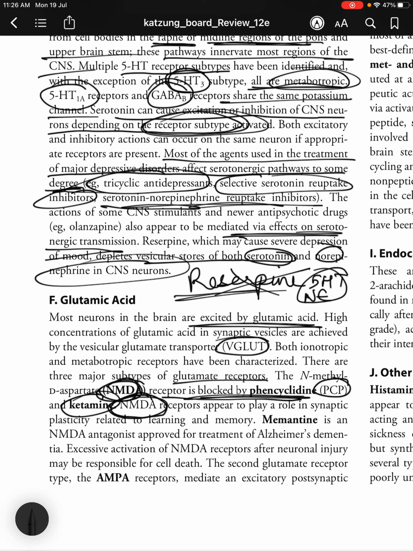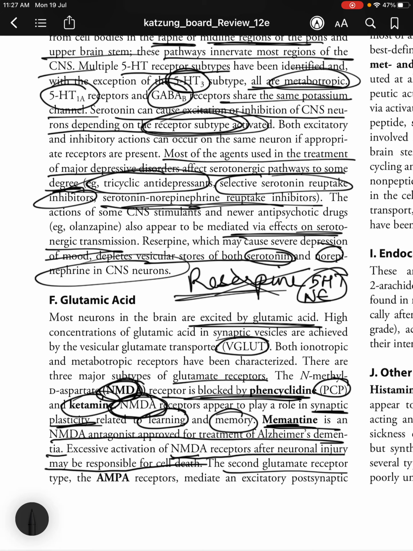NMDA receptors appear to play a role in synaptic plasticity related to learning and memory. NMDA, N-methyl-D-aspartate receptor, is a form of glutamic acid receptor. Memantine is an NMDA antagonist approved for treatment of Alzheimer's dementia. Excessive activation of NMDA receptors after neuronal injury may be responsible for cell death.